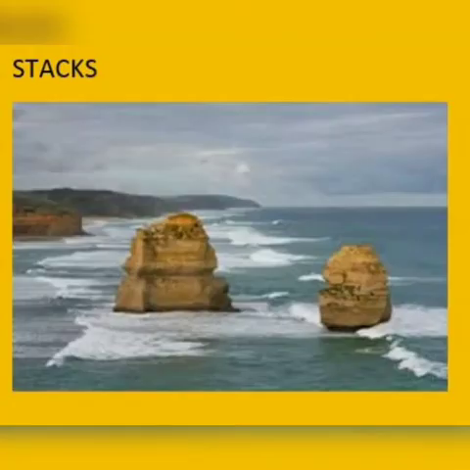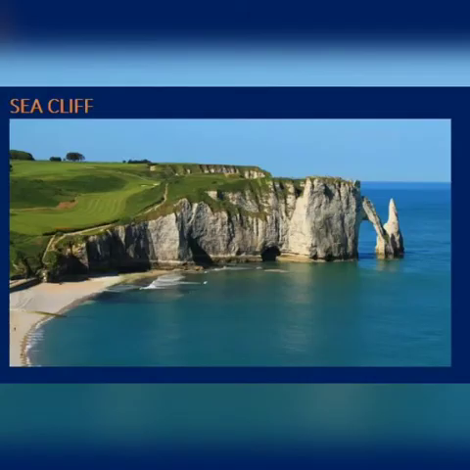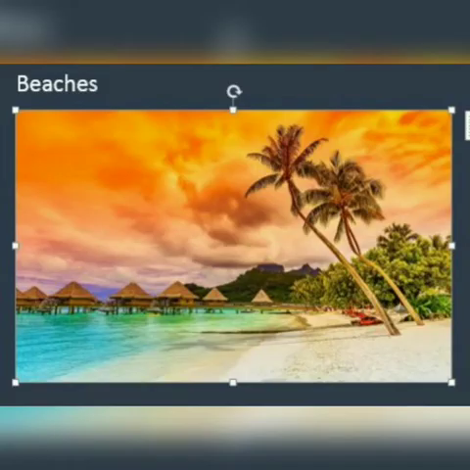Now, stacks. What are stacks and how are they formed? When the roof of the sea arches breaks completely due to further erosion, the pillar-like features left behind are called stacks. The steep rocky coast rising almost vertically above seawater is called sea cliff.